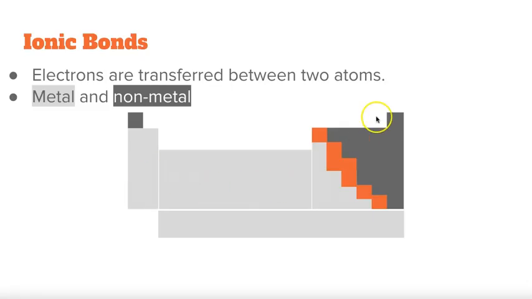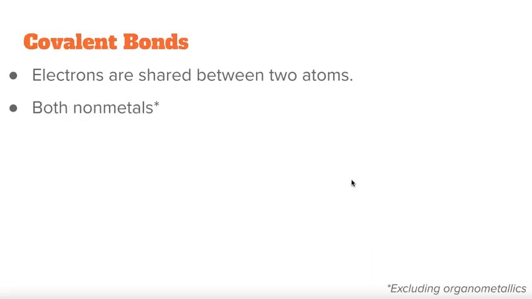And here I have a simplified visual of the periodic table where there are metals and where there are nonmetals. Do you remember what the elements are called that are in orange? Those are called metalloids or semi-metals. All right, so covalent bonds, opposite of ionic bonds, are when electrons are shared between two atoms.